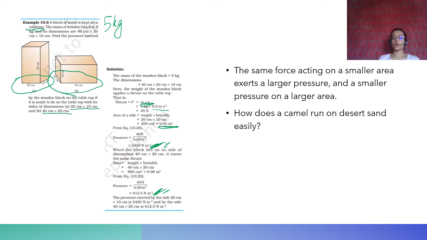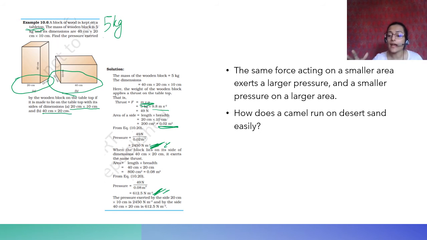How does a camel run on desert sand easily? The camel's feet, the hooves, are specially designed to increase the surface area. They're really large as compared to the force that is acting through the camel's body.